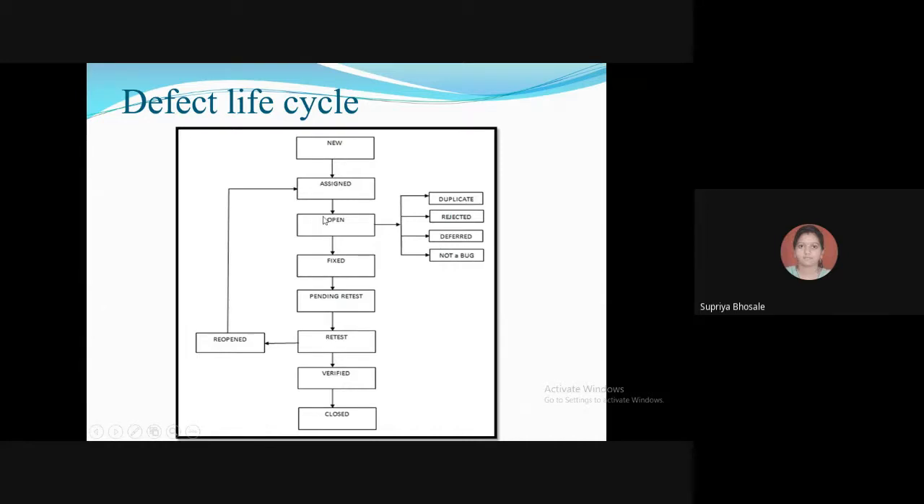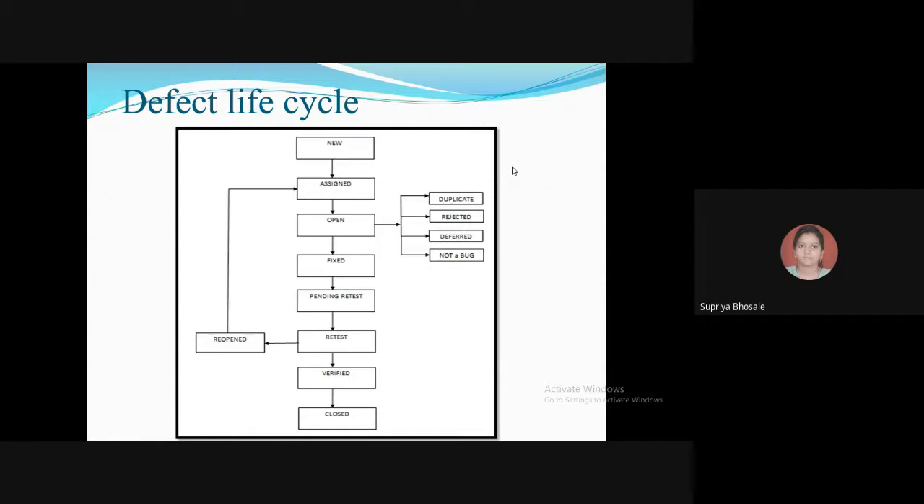Then whenever the bug is open, it again has these four different states, which are like duplicate. Okay. So if the bug is repeated twice, or two bugs mention the same concept of the bug, then one bug status is changed to duplicate.